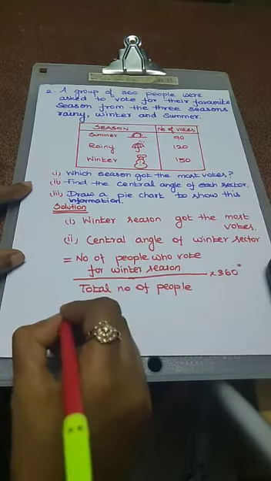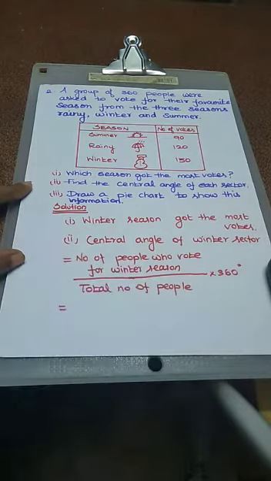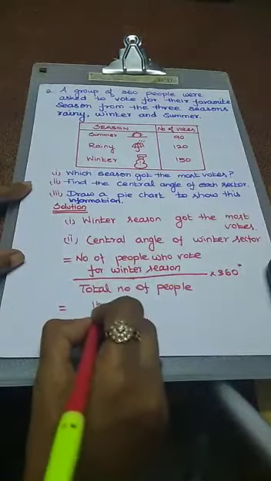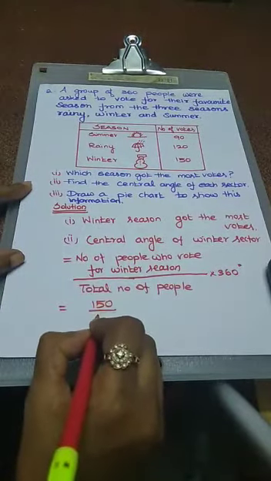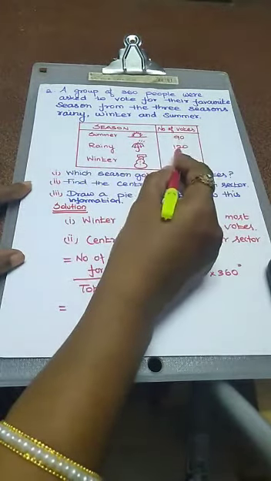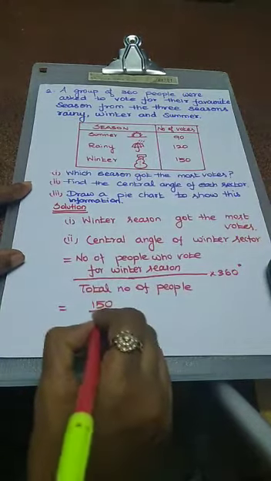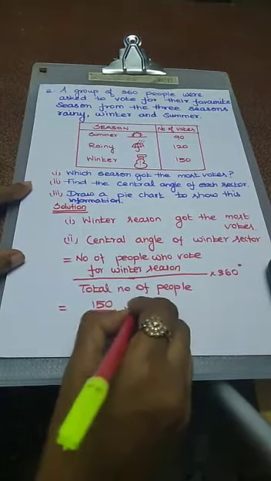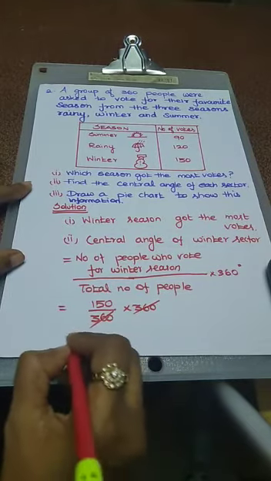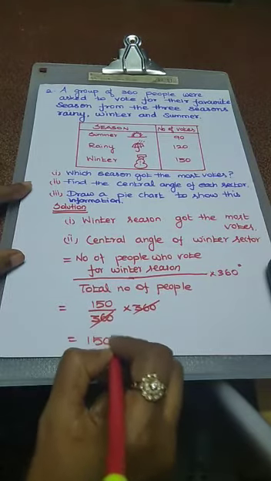Okay. Number of people who vote for winter season. What is the value given? For winter season value is 150. So mention it 150 by, what is the total number of people value? That is, you just add the value 150 plus 120 plus 90, that is 360 into 360 degree. So you just cancel these two value. So the answer is 150 degree.